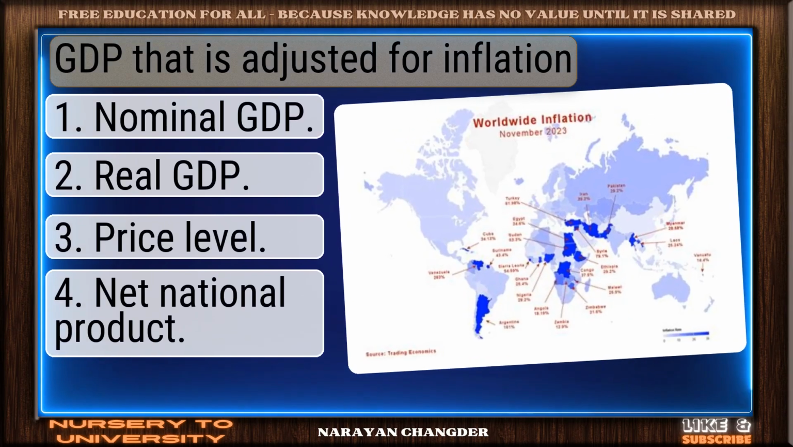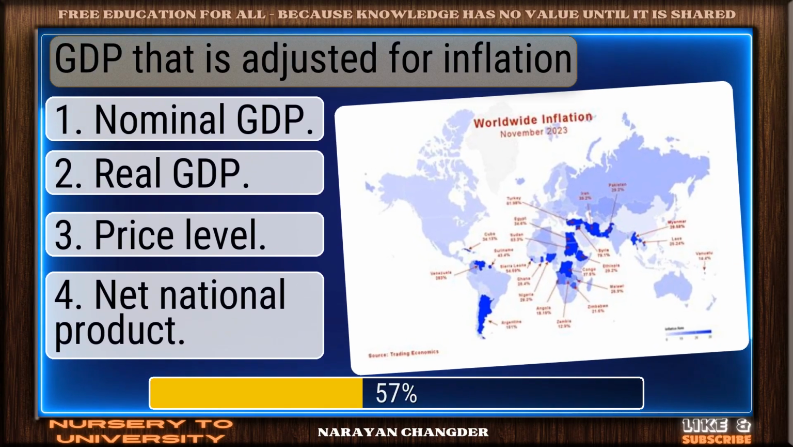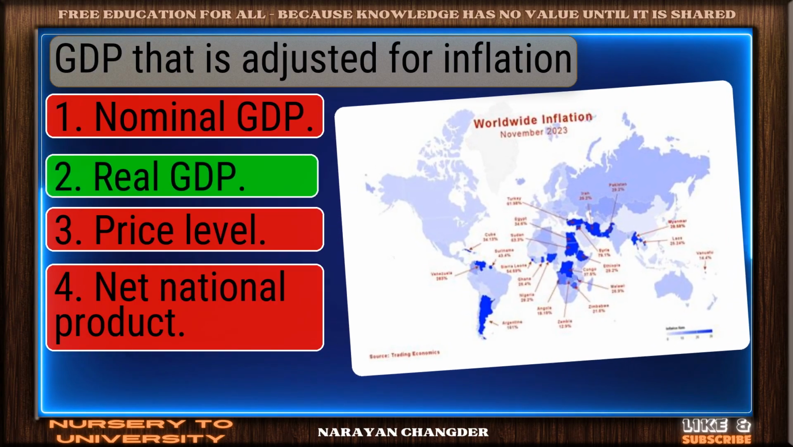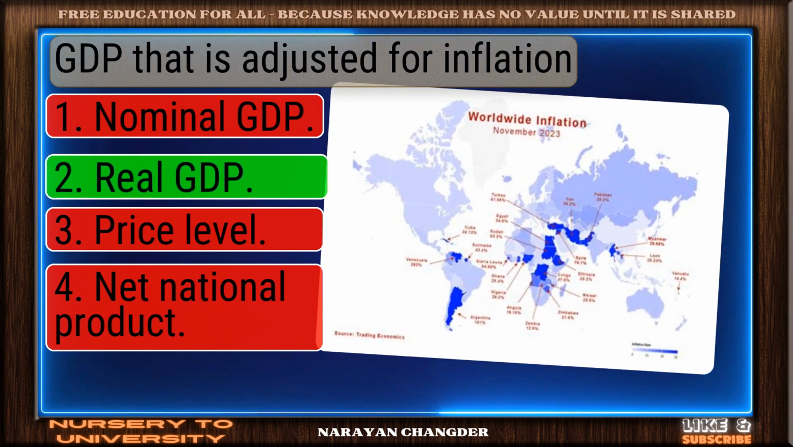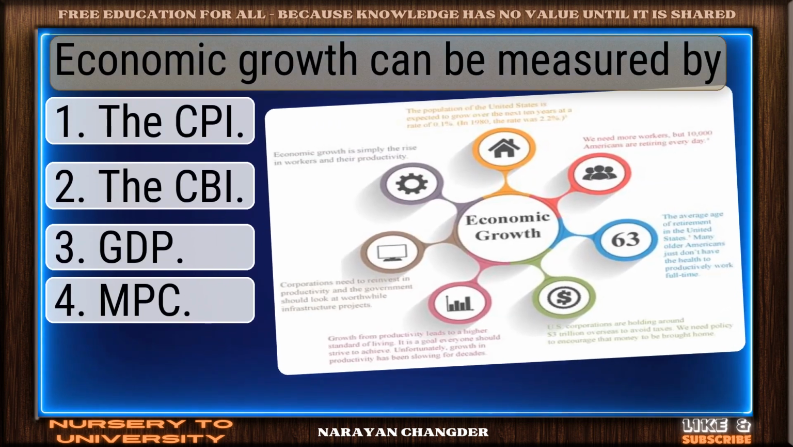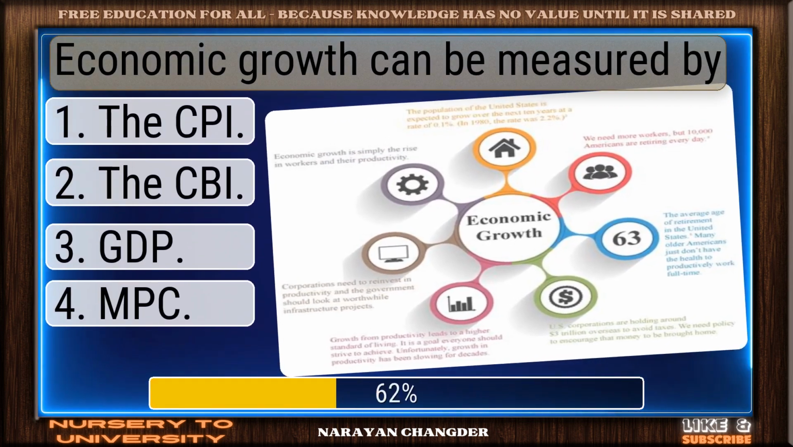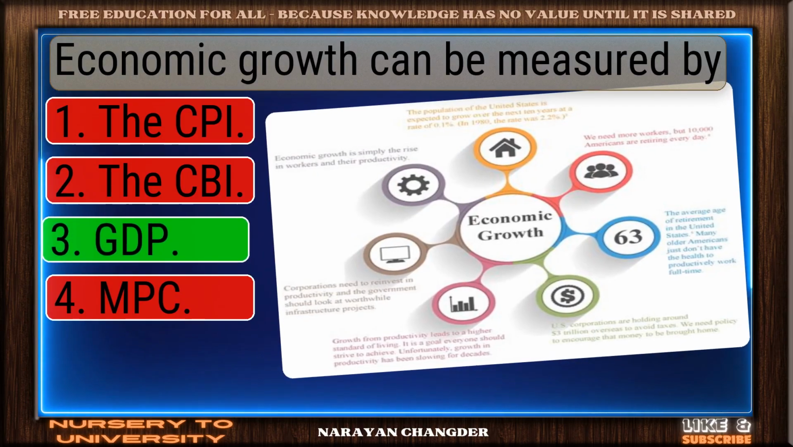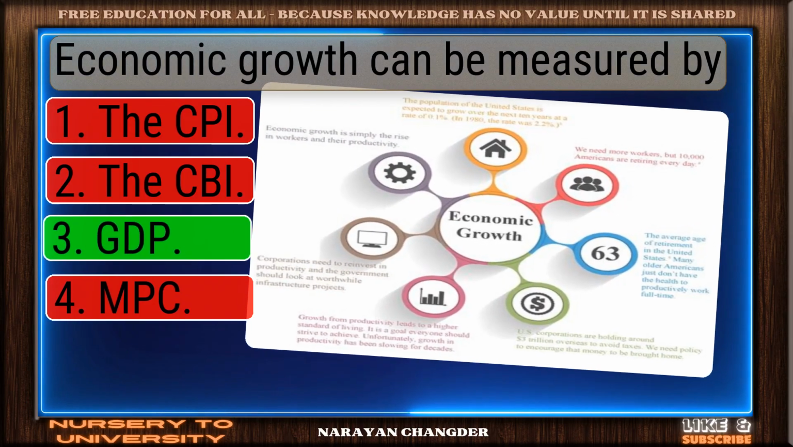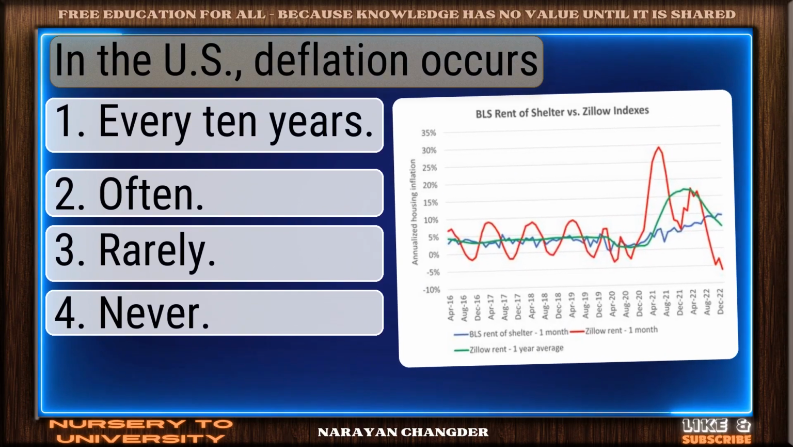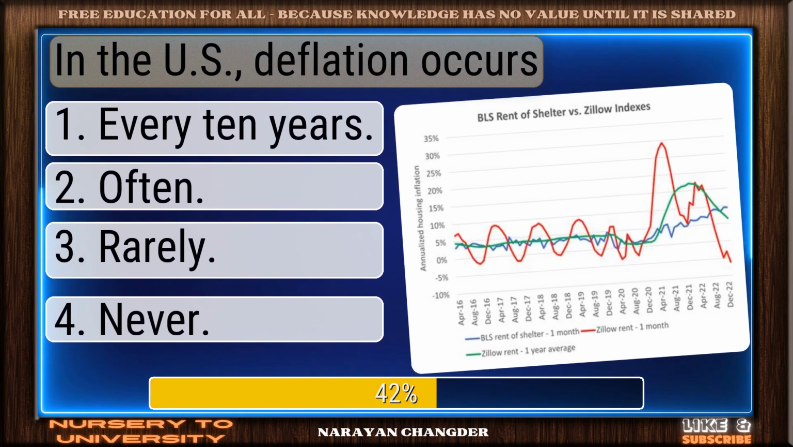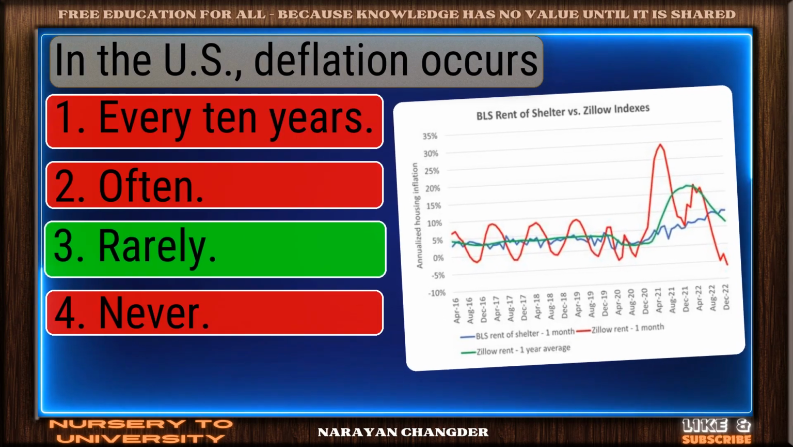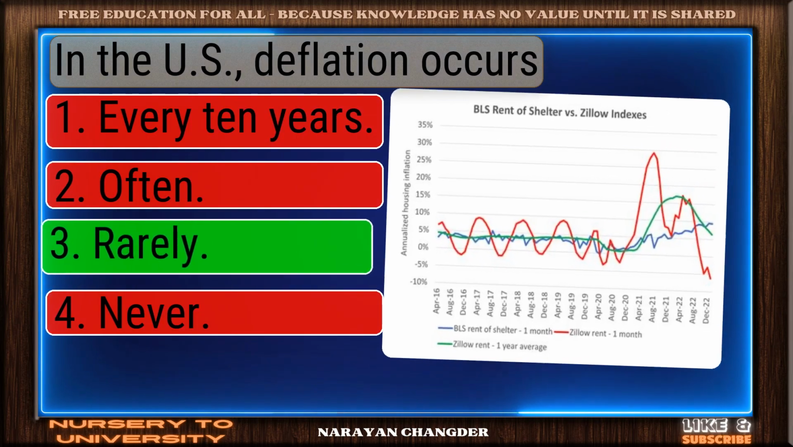GDP that is adjusted for inflation. Great job. Real GDP is the accurate answer. Economic growth can be measured by? Well done. GDP is the right choice. In the US, deflation occurs. Well reasoned. Rarely is the correct choice.